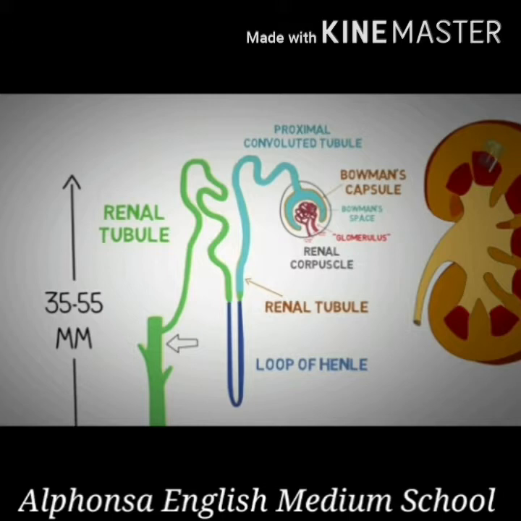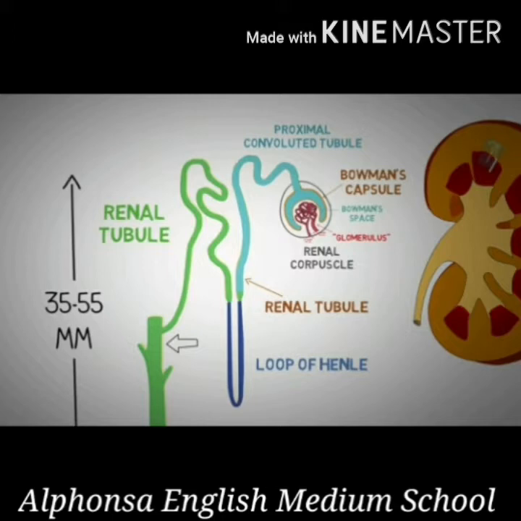Next, I told you that after the first filtration from the glomerulus, the filtrate contains useful substances like sugar, amino acids, salts, and a major part of water. These useful substances are reabsorbed into the blood, in the loop of Henle. After that, the remaining liquid is called urine. It contains only the waste materials.